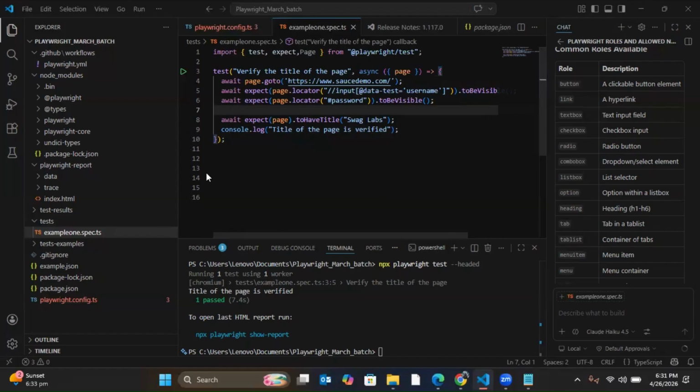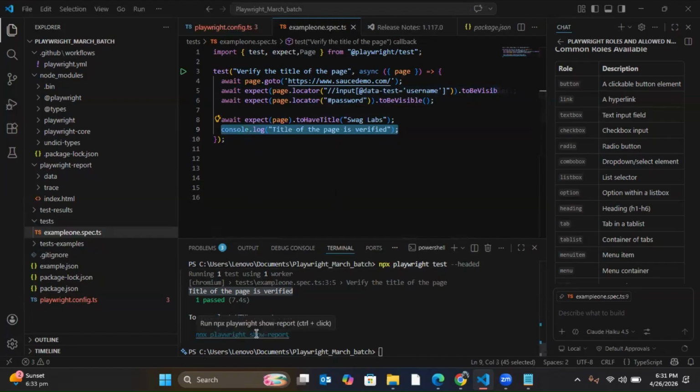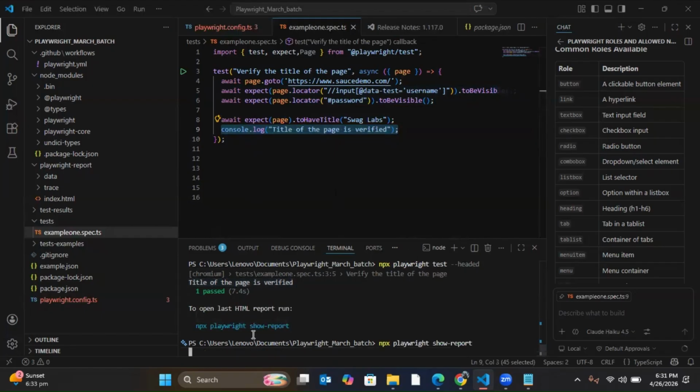Next. So here it passed because this is available. If it was not available, then it would have failed. I can get the results of whether it's verified or not, because I got "title of the page is verified". Why is it written? Because I have intentionally printed it in the console.log. If you want to see the report, you have to open this particular report.